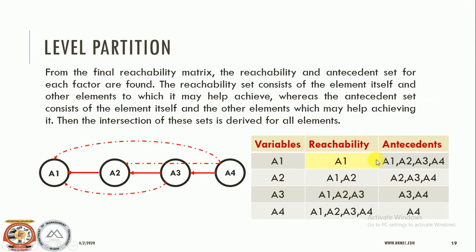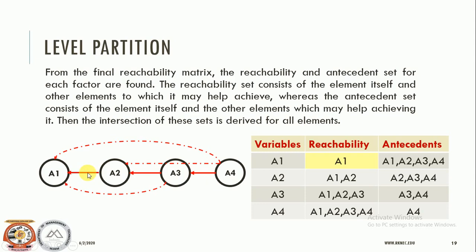Now antecedents, the incoming arrows for A1. In ISM terminology, which variables are influencing A1, or which variables are leading to A1, or which variables can impact achieving A1.